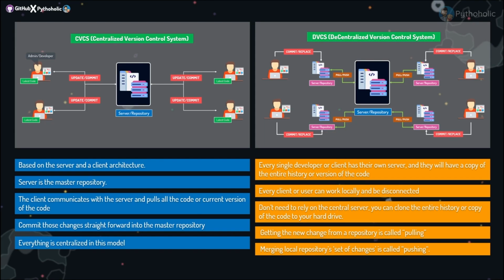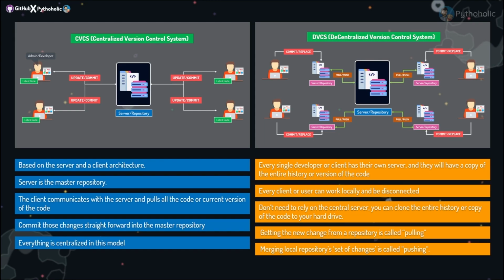Here, this is based on a server-client architecture. As we discussed before, you make the change and push it to a central repository on the server. And the server here is your master repository. And the client that you have will be in touch with the server, which will help you push and pull the code or the changes that you have made. And the most important thing here is that it is a client-server model. So a centralized workflow enables file locking so that any piece of code that's currently checked out will not be accessible to others.